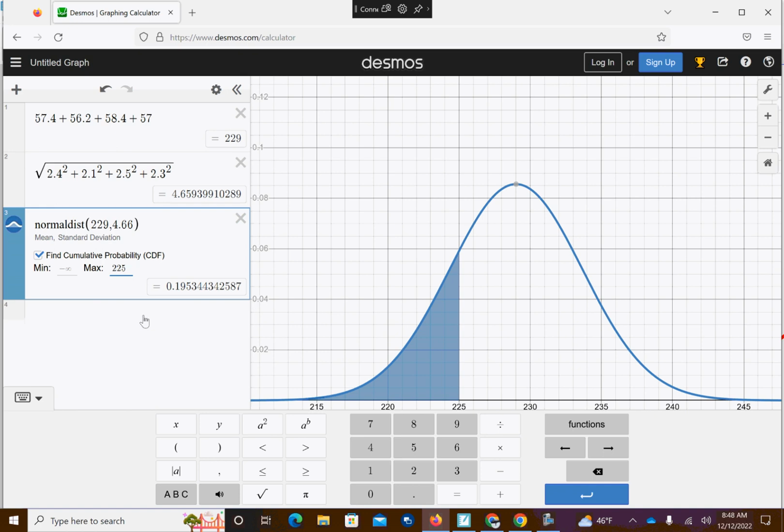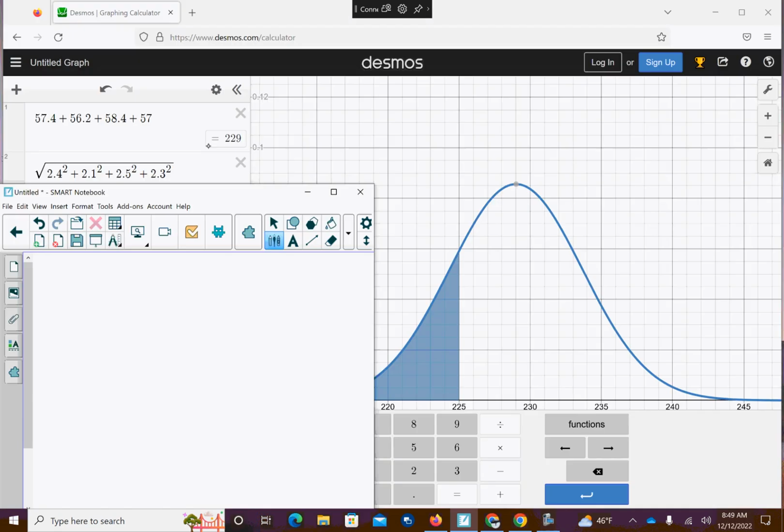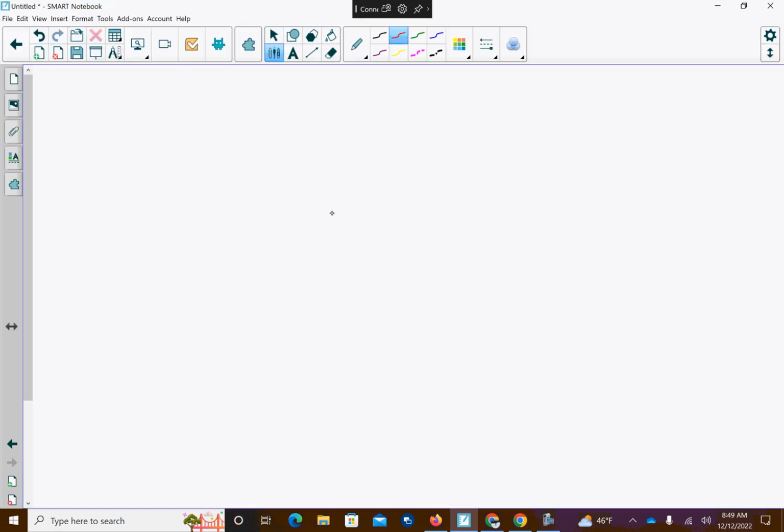So 3-9, combining distributions. And my phone is blowing up. Who is texting me this early in the morning? Oh, no. Yeah. All right. So I'm on page 83. Oops. And here we go.